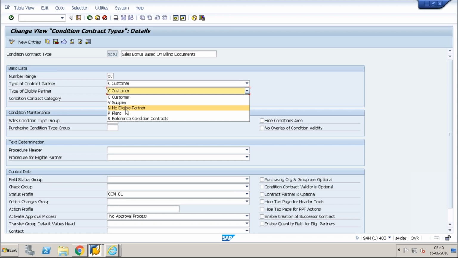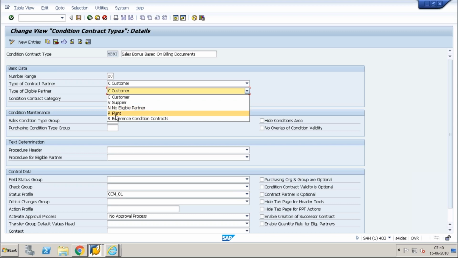without any specific eligible partners. But normally we won't do this. We will either use a customer or supplier. Okay, if no eligible partner is created, it's generic, it's not specific to any business partner.